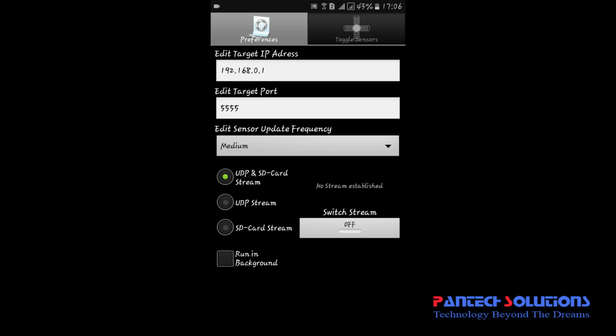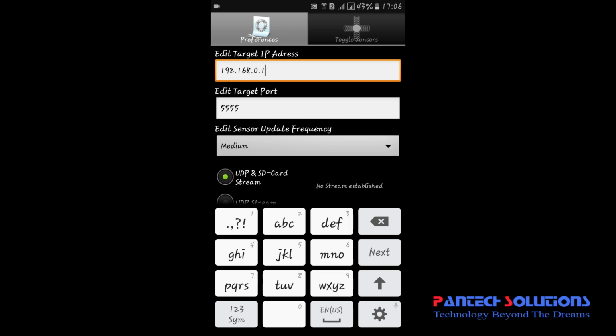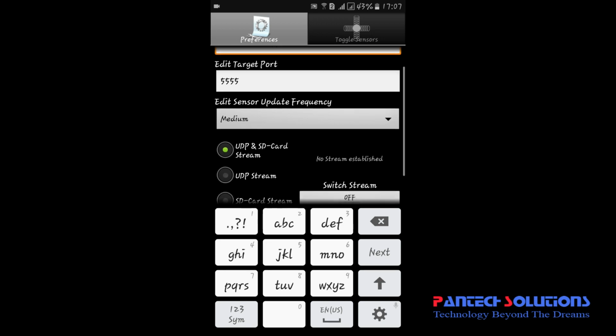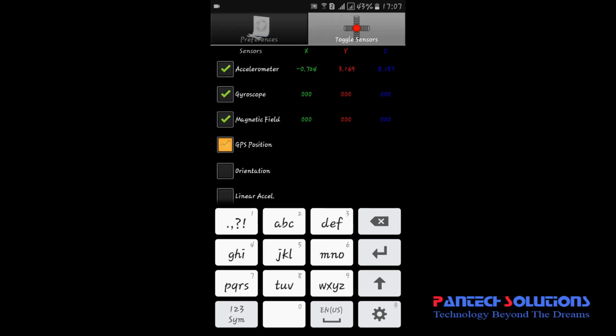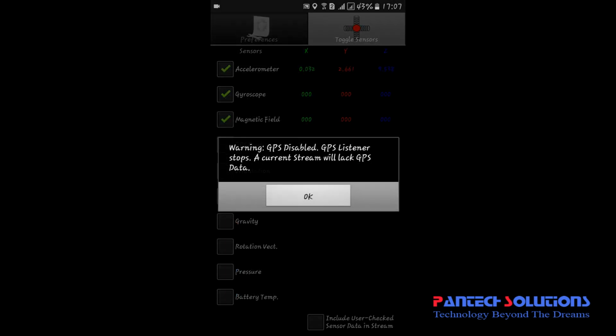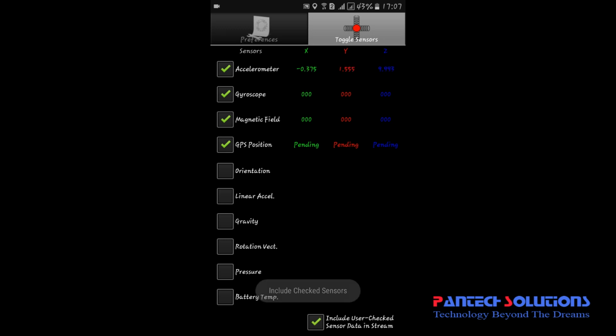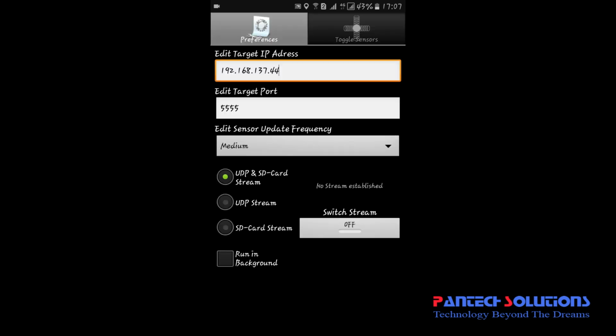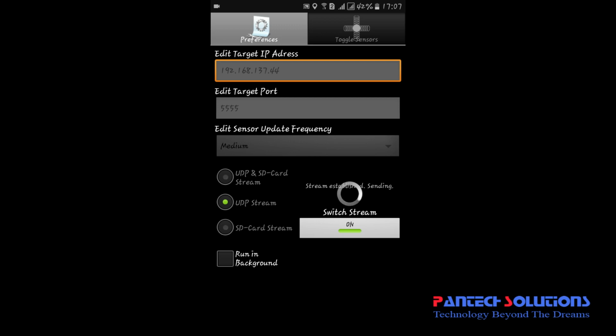Here first we have to find the IP address. Actually the IP address of the Raspberry Pi is 192.168.137.44. So I added that IP address, and in the toggle sensor we have to add the GPS location here. So by using this we are able to get the GPS value. In the UDP option we have to click UDP stream and switch the stream on, so that the GPS value, that is the location value, gets streamed to the Raspberry Pi via UDP.